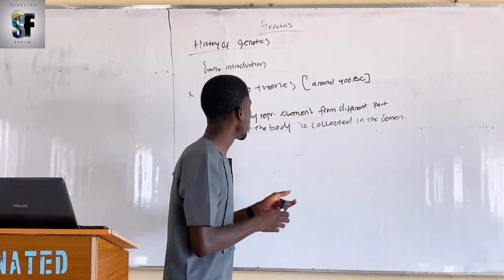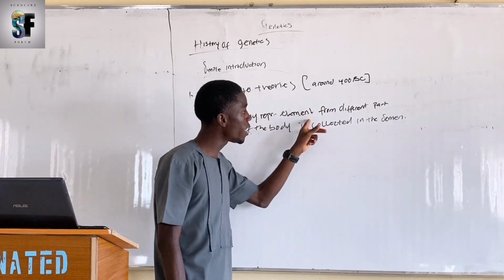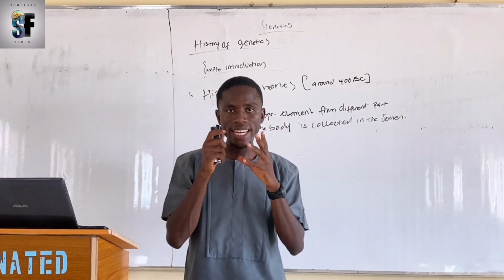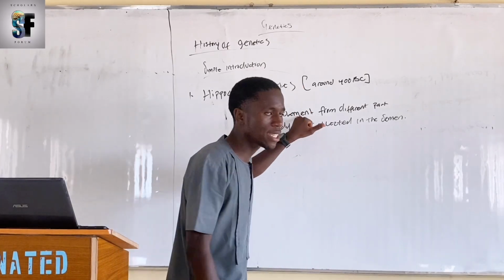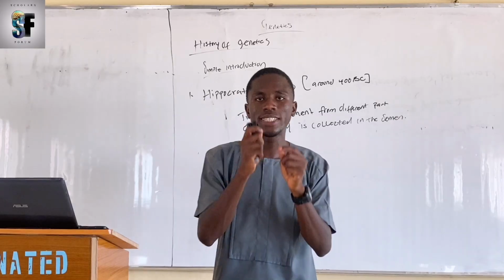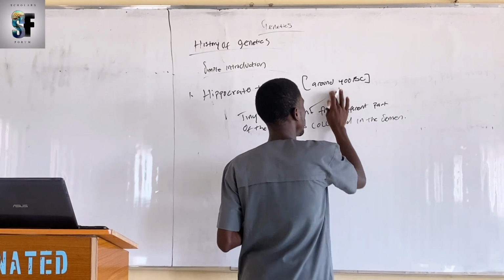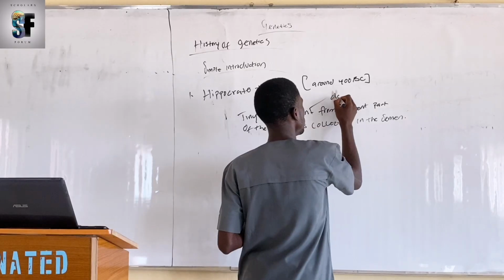He stated that fine representative elements from different parts of the body are collected in the semen, and these elements are responsible for the development of the embryo.